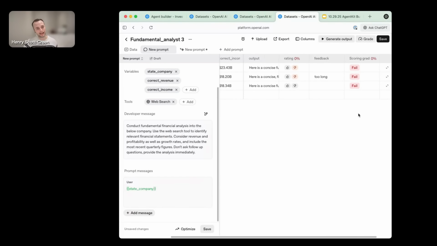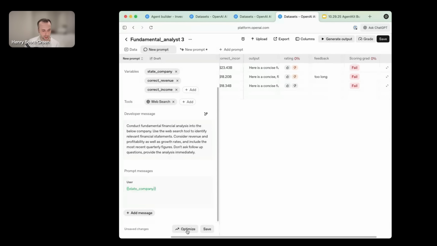So one thing you can do is just do some manual prompt engineering and try and find patterns in that data and then try and rewrite your prompt. That obviously takes a long time and requires you to find those patterns and spend a bunch of time trying to solve them. What we see as a better solution is automated prompt optimization.